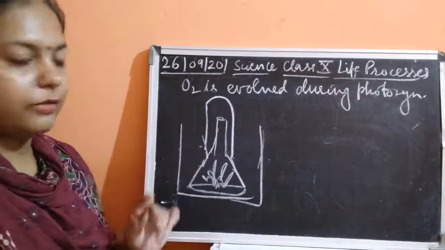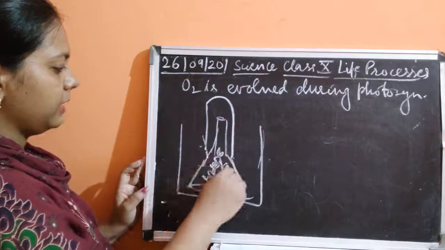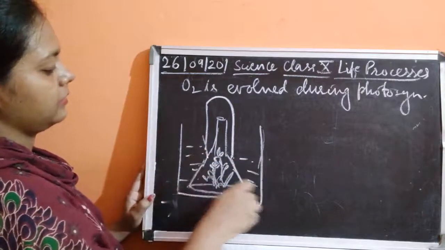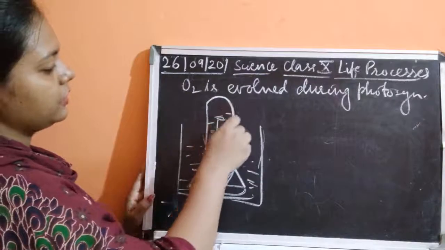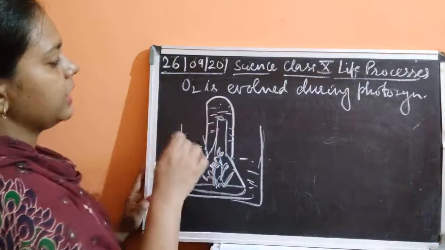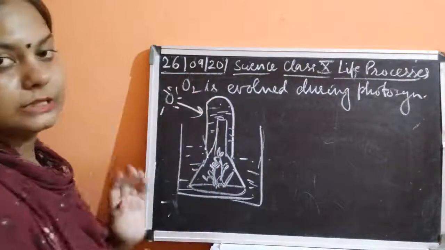I will not draw the boundaries, otherwise it would be confusing. So this is a water plant, and you will fill this with water. You will see that water also rises here, and keep it in the sunlight.